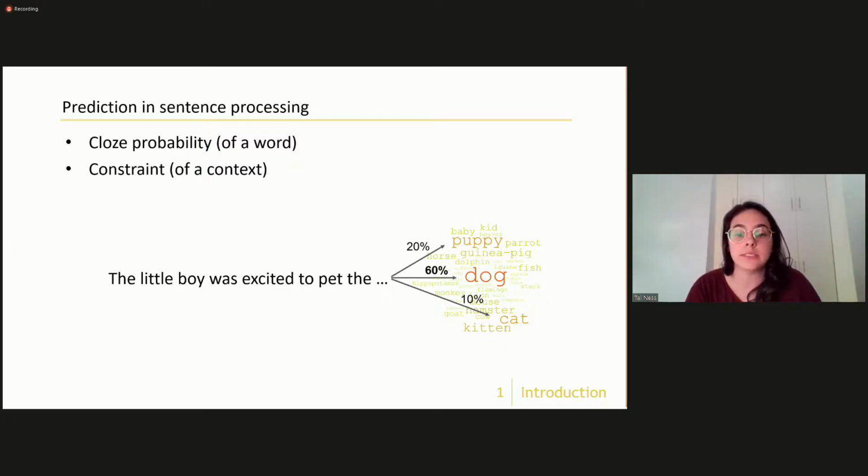So for example, this sentence has a constraint of 60%, which is relatively high. But if, for example, the sentence talked about a farm where many other animals can be petted, then the cloze probability for the strongest option would be lower. So the sentence would be less constraining because there isn't any single highly probable word that we can predict.